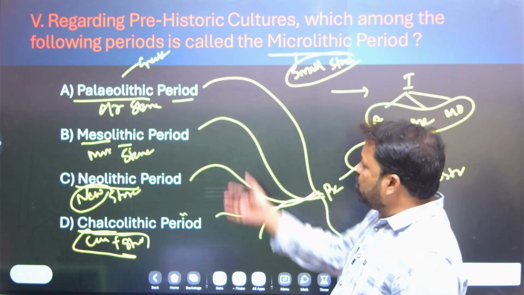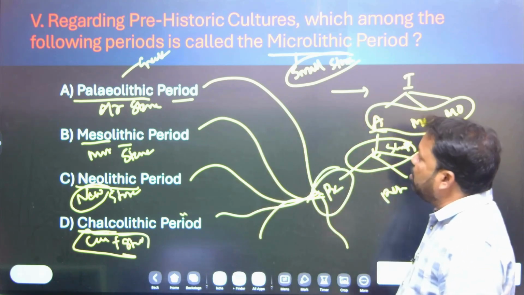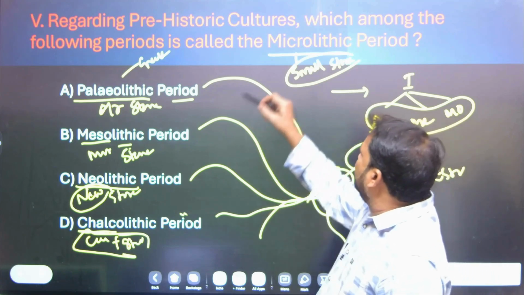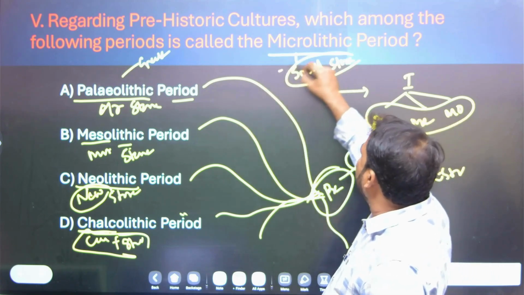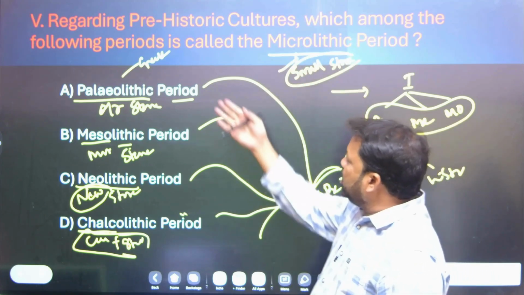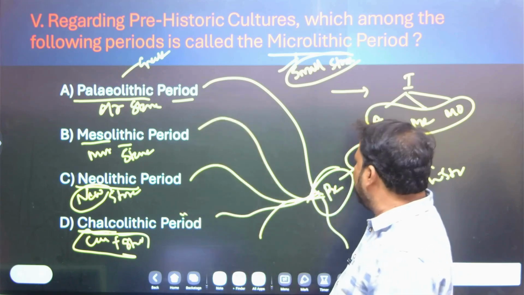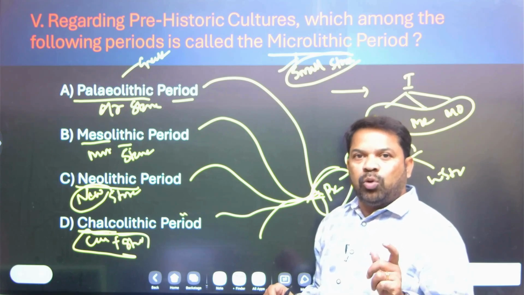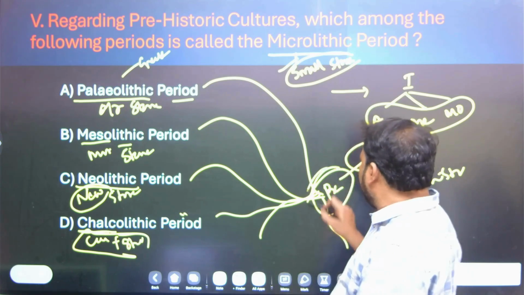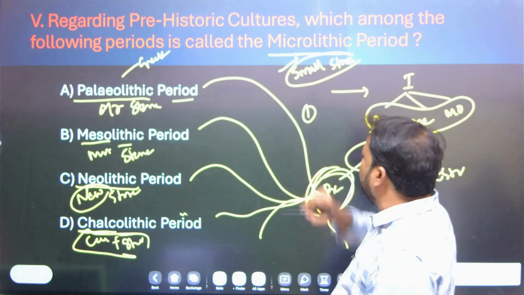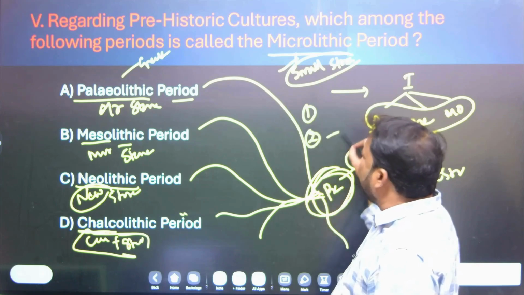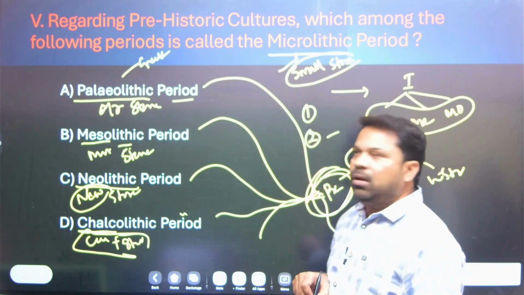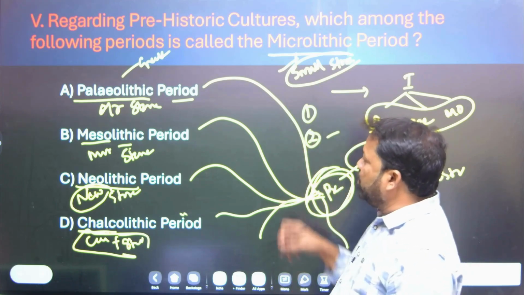These four belong to the prehistoric culture, and we have to find which one is called the microlithic period. Actually, this division was based on the shape and size of tools used by the prehistoric people, and second, the climatic conditions. These are the reasons.